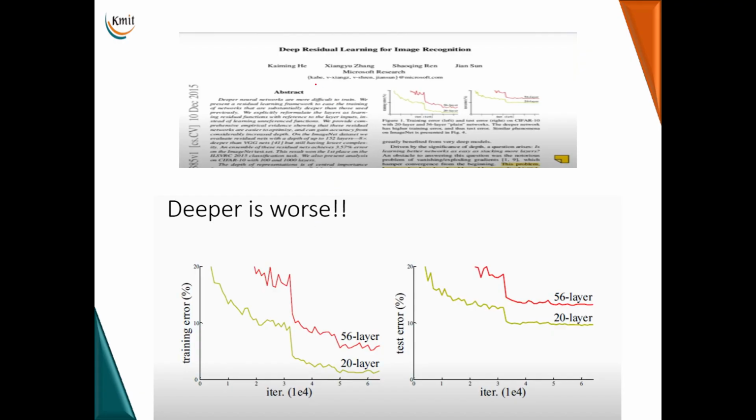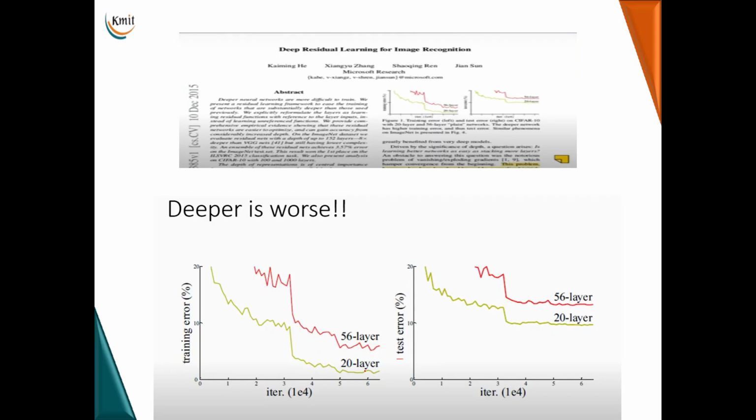This was the paper published by Kaiming He in 2015, and in this paper, this module of residual network was introduced, and this model was the winner of the ILSVRC 2015 competition. And you can see a graph in this paper which shows that as we go deeper into the neural network, it becomes worse, because the error increases as the number of layers in the network increases, which can be seen in these two graphs. The x-axis represents the number of epochs or iterations, and on the y-axis you have the training error for the first graph and the testing error for the second graph.